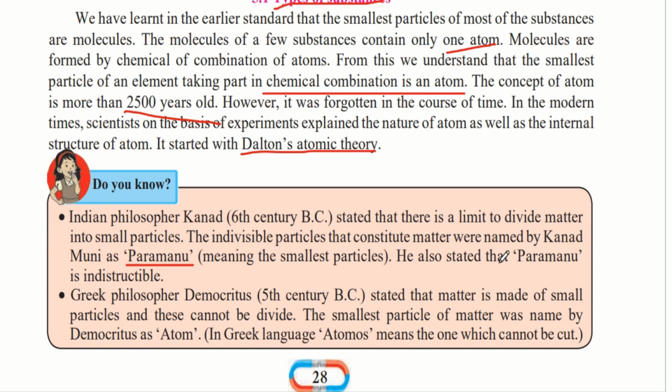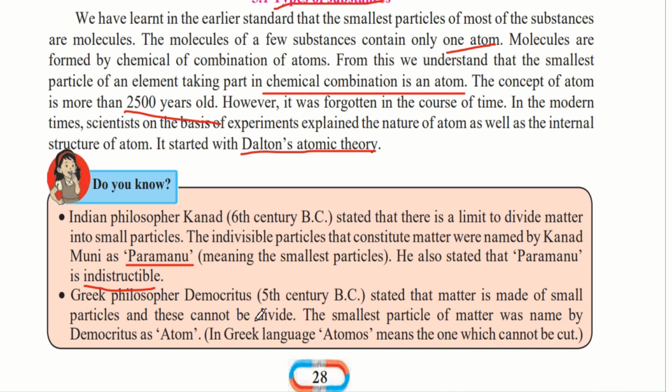He also stated that Paramanu is indestructible. So he found the atom in the 6th century BC, but he named it Paramanu and stated that it was indestructible, that is, you could not destroy it. The Greek philosopher Democritus in the 5th century BC stated that matter is made of small particles and these particles cannot be divided. So he also stated something similar to what Kanad stated.